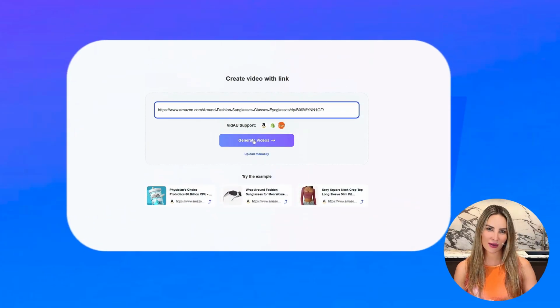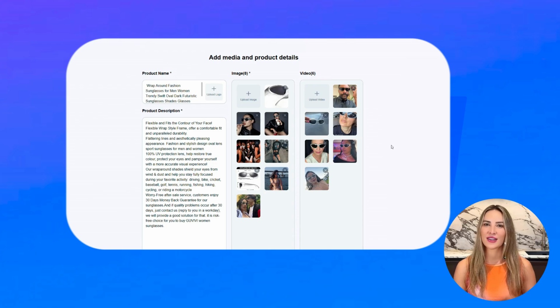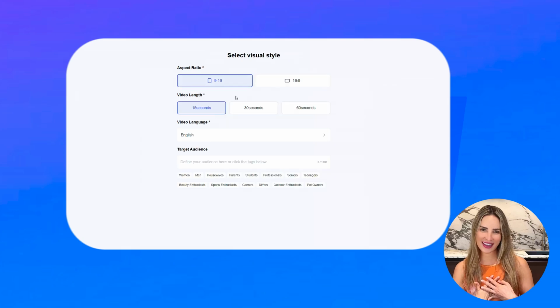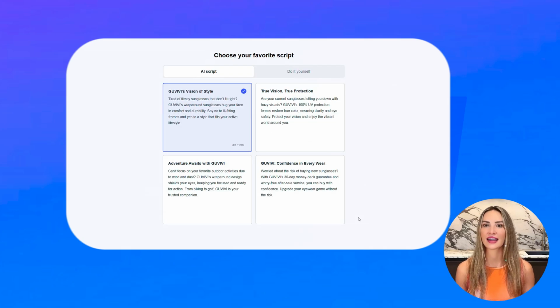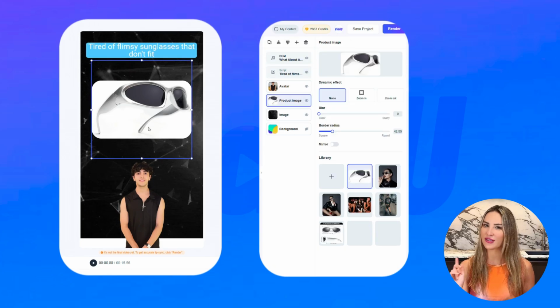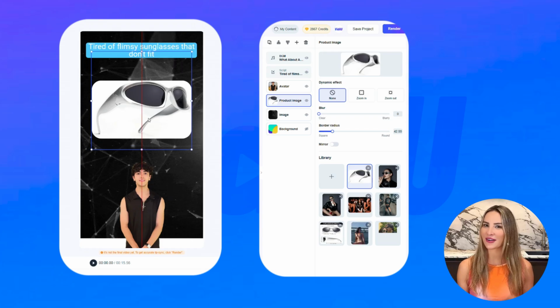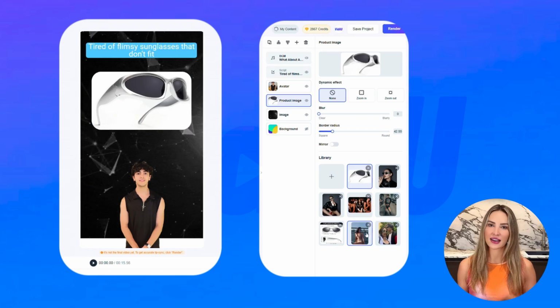Just input your product URL and VidAU AI takes care of the rest. Transform product URLs into UGC-style ads. VidAU will automatically extract the product key details, then define the video format that aligns with your needs and choose your language preference. Next, AI will generate compelling scripts for design. Then choose the AI-generated video ad matching your brand. Customize voice and avatar and details for your audience. Fine-tune or make changes using the edit function until the video is perfect and just simply click on render. Creating engaging video ads has never been easier.